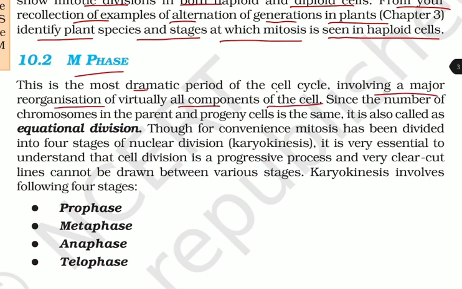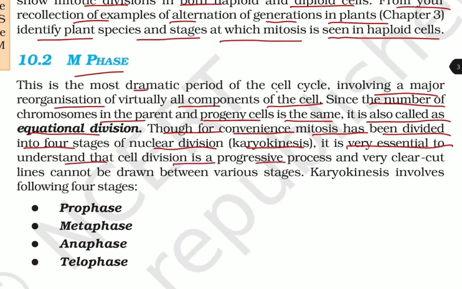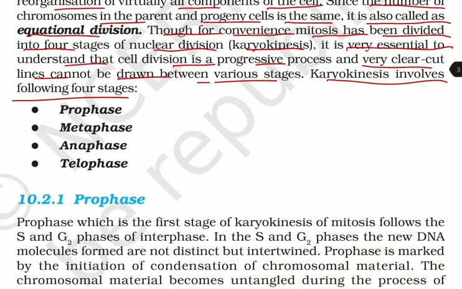M phase. This is the most dramatic period of the cell cycle, involving a major reorganization of virtually all components of the cell. Since the number of chromosomes in the parent and progeny cells is the same, it is also called equational division. For the convenience, mitosis has been divided into 4 stages of nuclear division, that is karyokinesis. It is very essential to understand that cell division is a progressive process and very clear-cut lines cannot be drawn between various stages. Karyokinesis involves the following 4 stages, that is prophase, metaphase, anaphase, telophase.